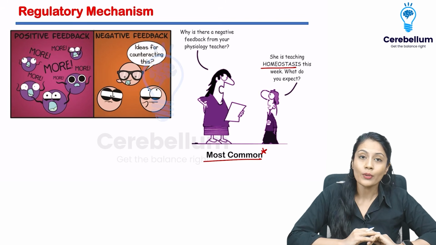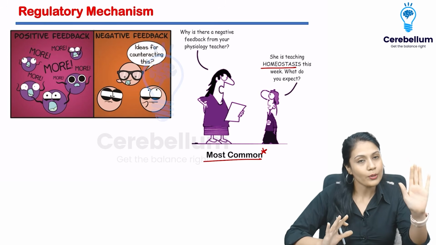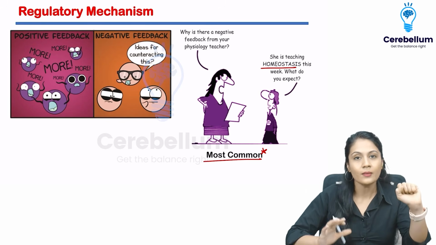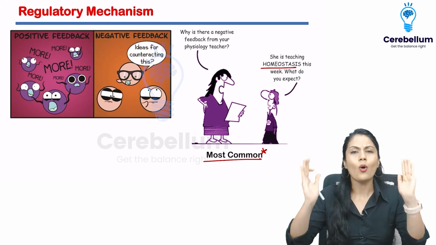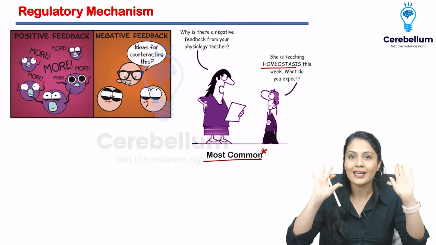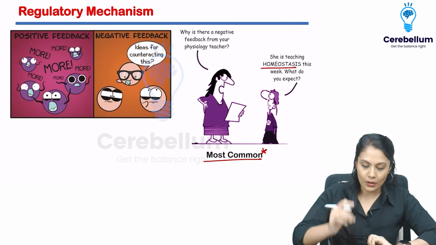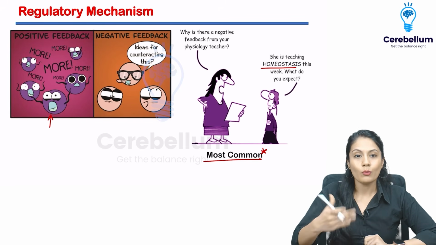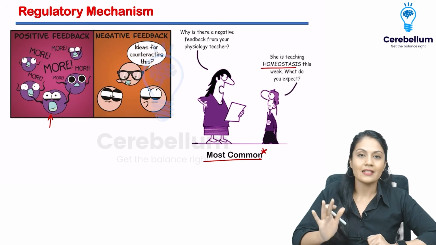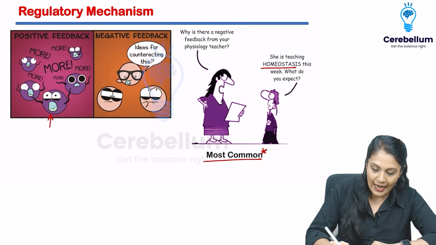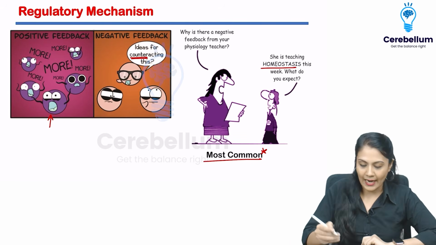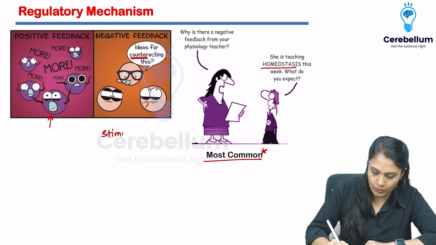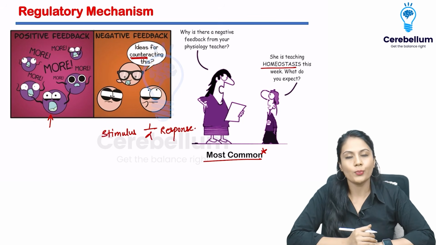So what are we going to do? We are going to do the smart study. That means we are going to remember the examples of the feed-forward system and positive feedback. All the remaining ones are going to be examples of the negative feedback system. Right? So see over here, ye dil mange more. That means we want more and more and more things. That is nothing but your positive feedback system. And if something is counteracting, that means if you give the stimulus and you get the response which is inversely proportional to the stimulus, that is going to be your negative feedback system.